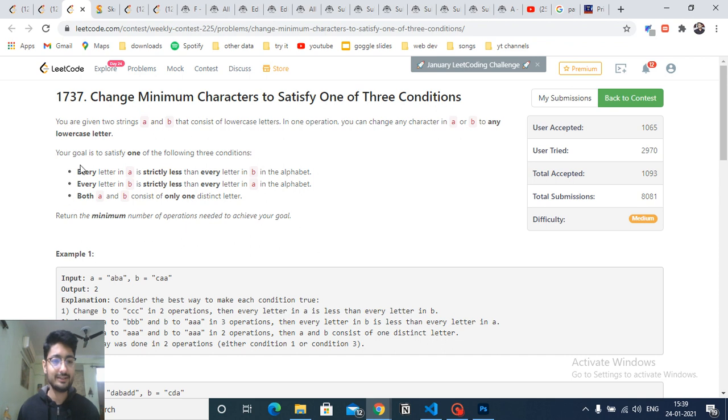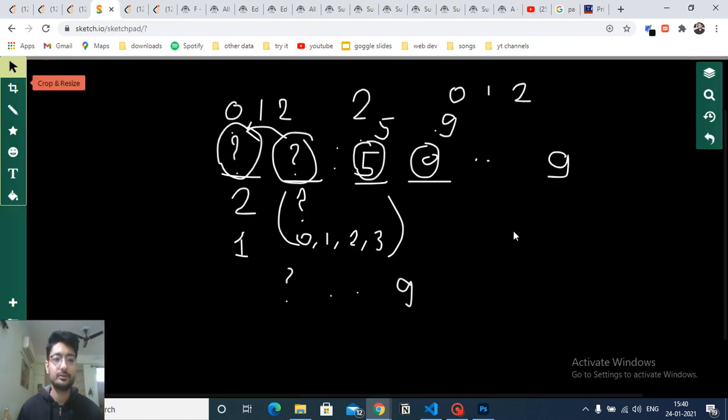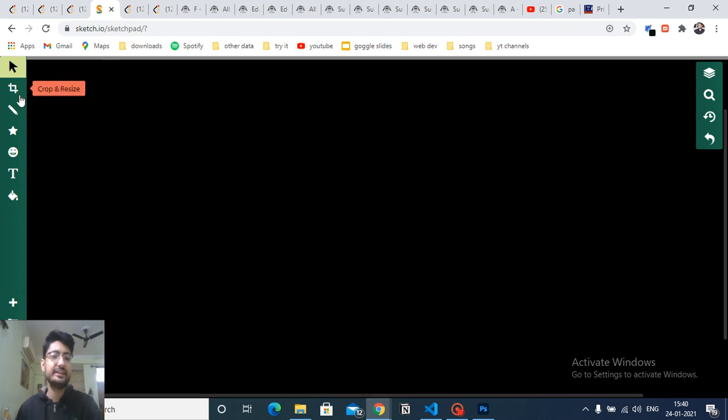The next one is, if you assume that the minimum character in A is A, or let's assume it is B, then you have to ensure that all the characters in B should be greater than or equal to B, and all the characters in A should be less than B, because they are strictly less. So what I mean by this is, if you are assuming some threshold, you can draw it out, because you can change in either A or B.